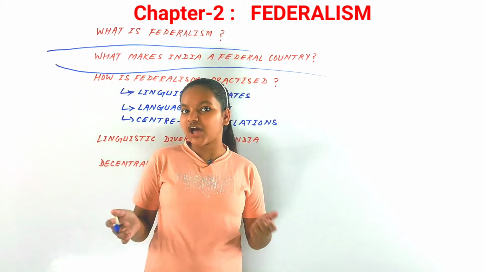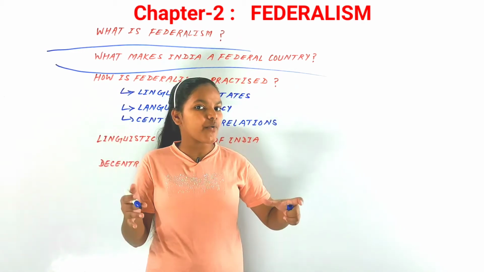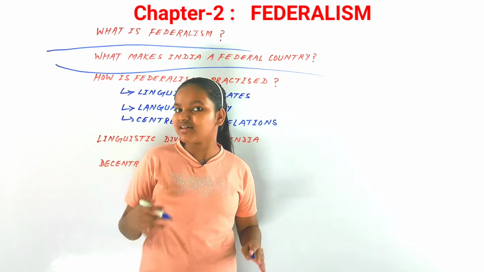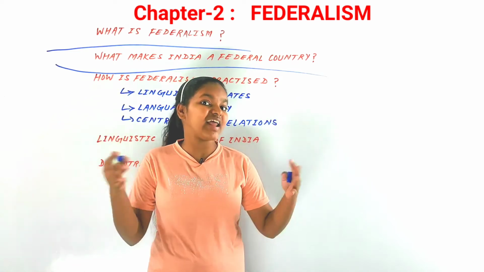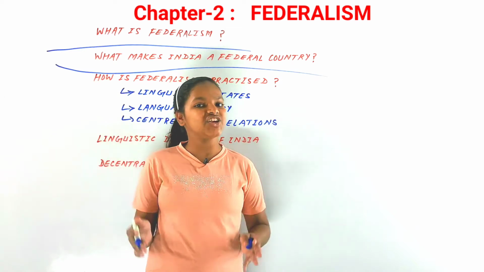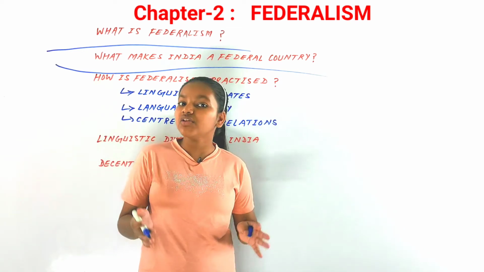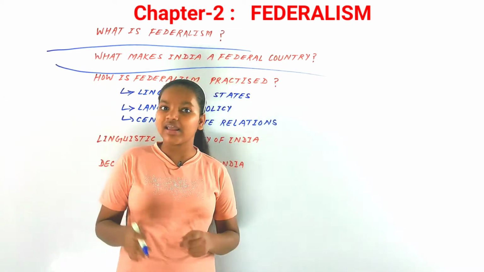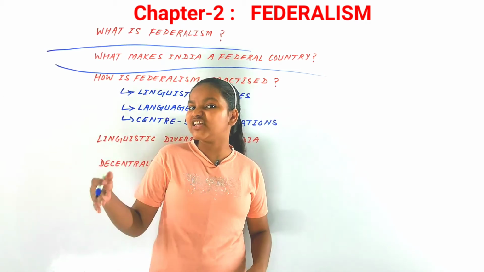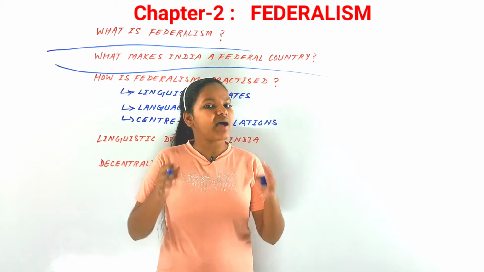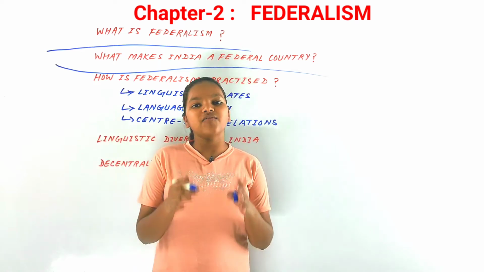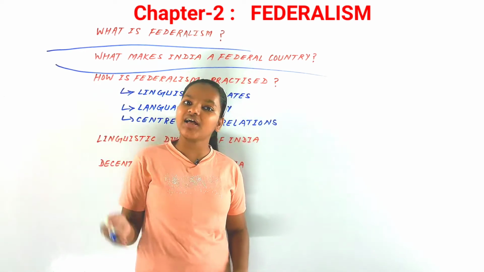So what about India? If they had faced so many problems in arranging that power sharing system, in arranging the diversity of the country, then what about a vast country like India with so many languages, regions and regional cultures, religions in our country? It's also known that India is a very vast country and has a lot of diversity, linguistic, regional, religious and all those things. So what happened? How did we deal with it? Let's discuss it. Now we have to say that India is a federal country as well.